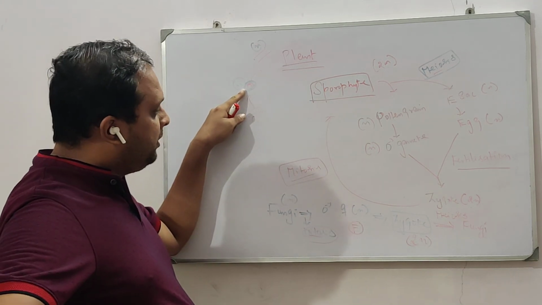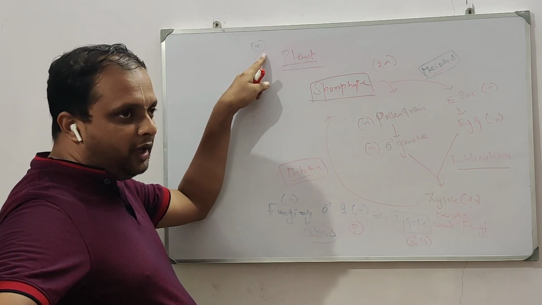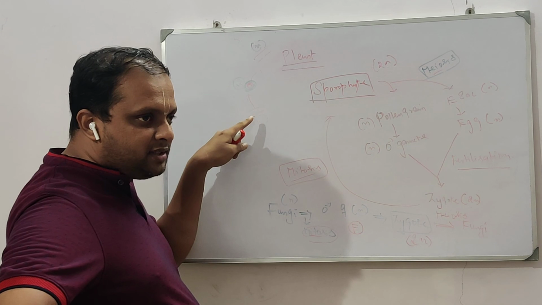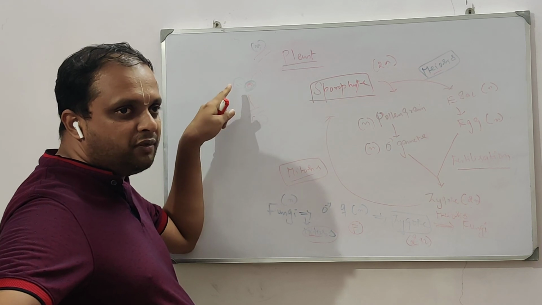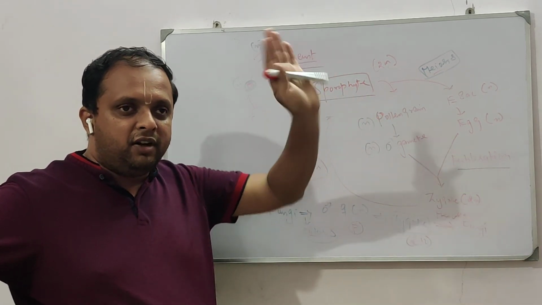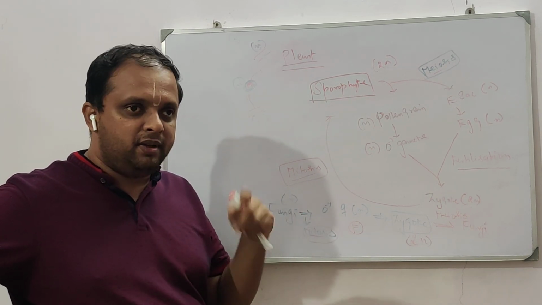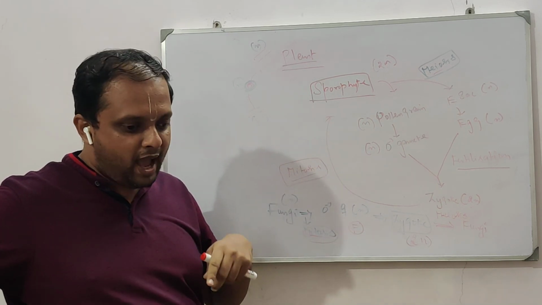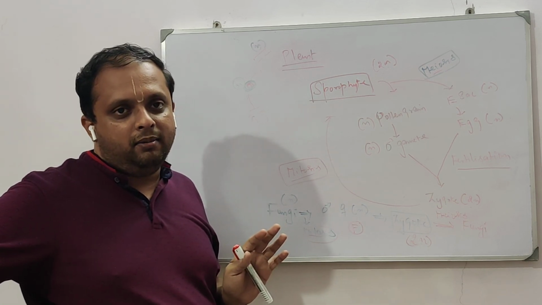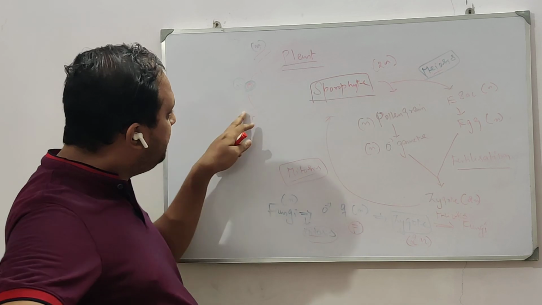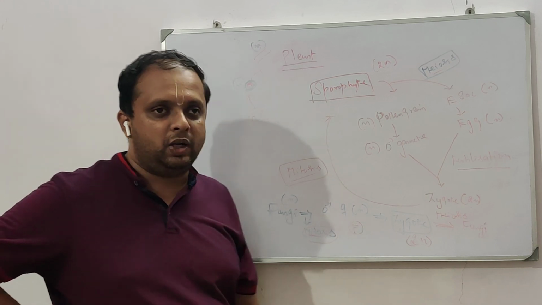A spore is formed here from N, and this spore will give rise to a new fungi. So the basic parent fungi is N, the spore is N, and the new fungi is also N. So there is no involvement of meiosis or fertilization, because if meiosis is involved, fertilization should be there, either before or after. Because if something is reduced, it has to be restored, and if something is added, it has to be reduced. The one thing that adds up is fertilization, and the one thing that reduces is meiosis. Here, being asexual, there is no fertilization, which means there is no meiosis. So the asexual spores are called mitotic spores.